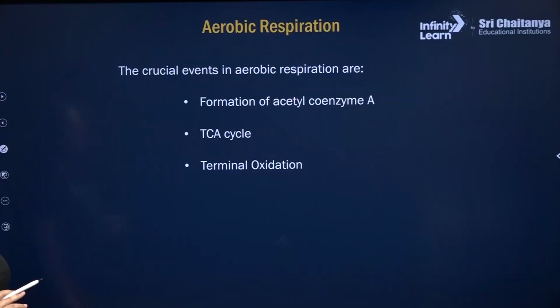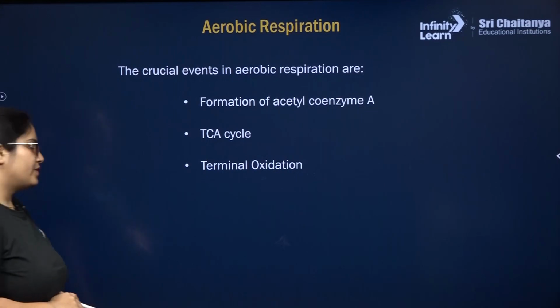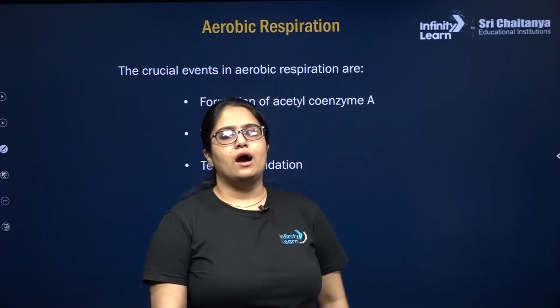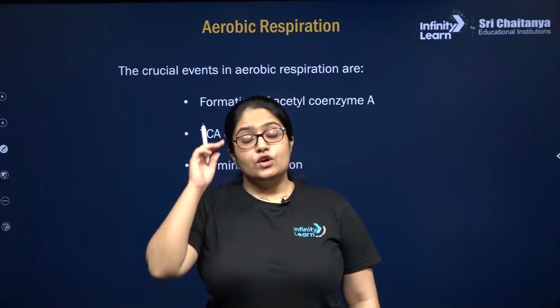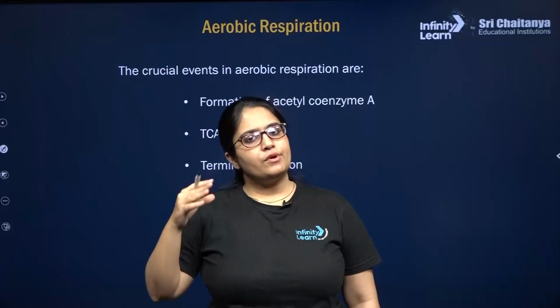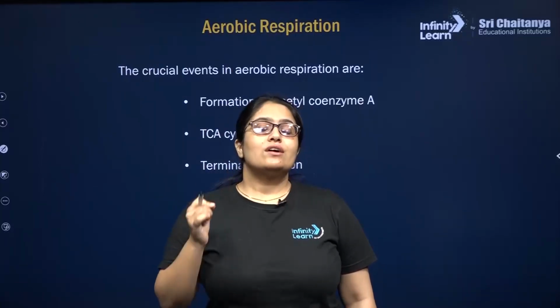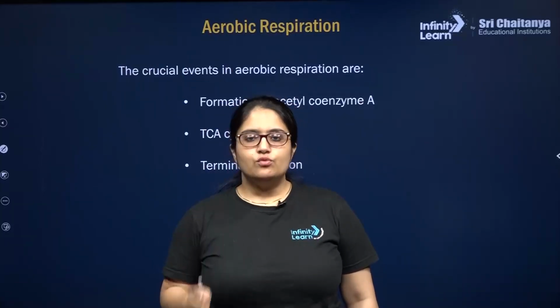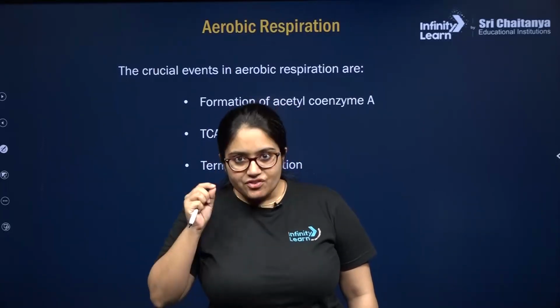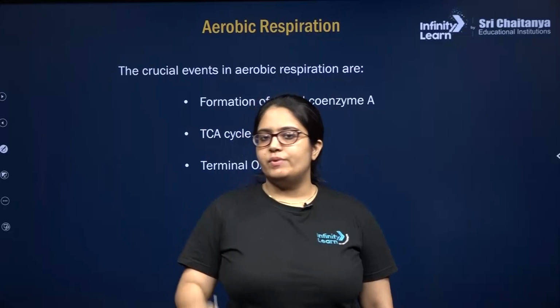Next is aerobic respiration. चलिए समझने की कोशिश करते हैं किस तरीके से होता है आपका एरोबिक रेस्पिरेशन. So aerobic respiration कब होगा? जब आपके सेल में या सेल के सराउंडिंग में ऑक्सीजन प्रेजेंट है. So the products of glycolysis, that means the 2 molecules of pyruvic acid will enter into the mitochondrial matrix in order to undergo aerobic respiration.